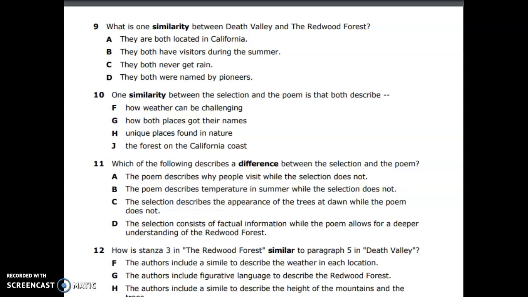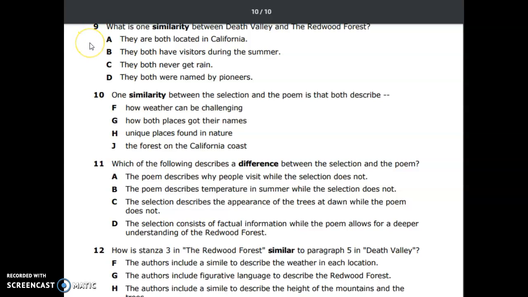So we're not going to reread these passages. We're just going to go off our memory. Number 9. What is one similarity between Death Valley and the Redwood Forest? So what do they have in common? How are they the same? A. They are both located in California.